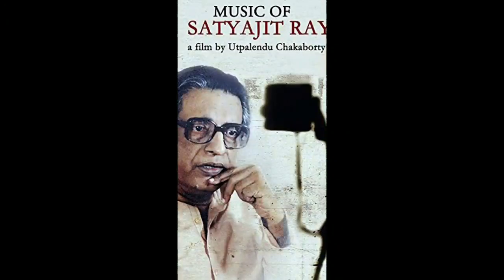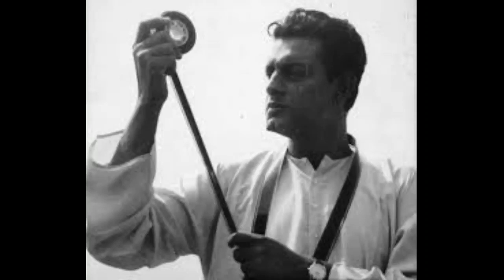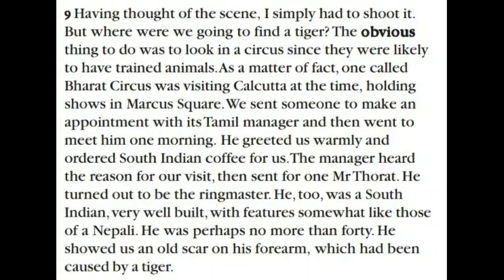And in the coming paragraphs, we may understand how he finished the shooting using the tiger. Look at the 9th paragraph.